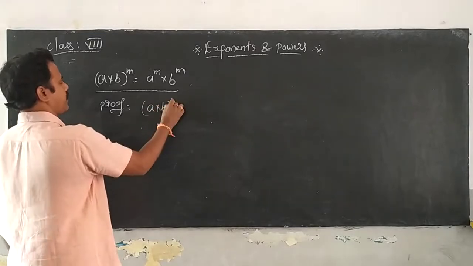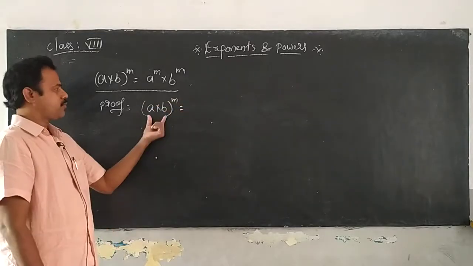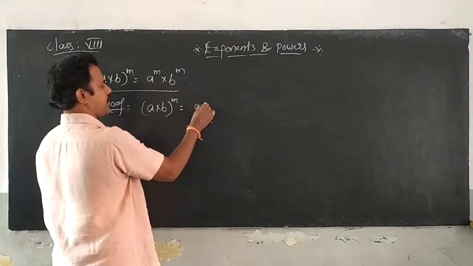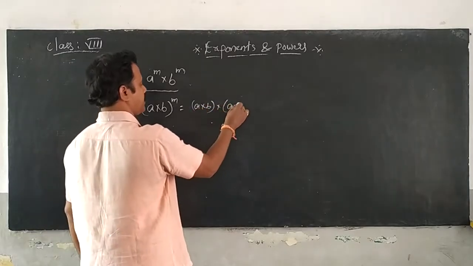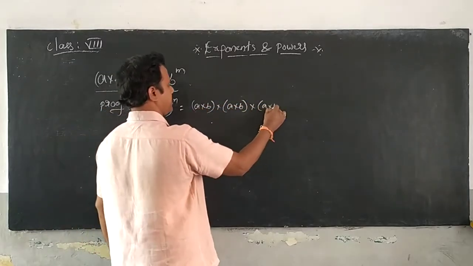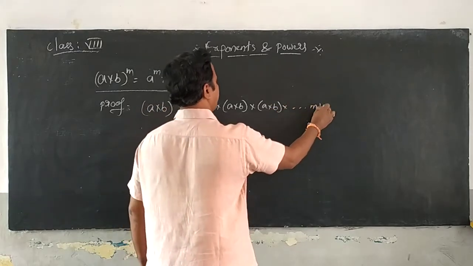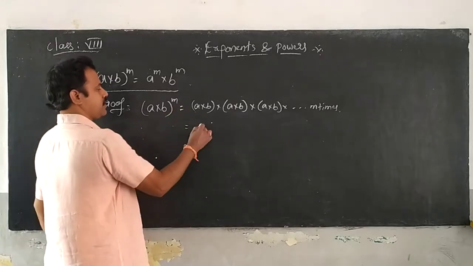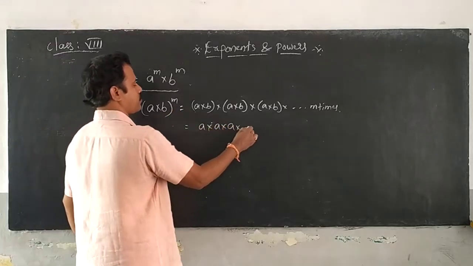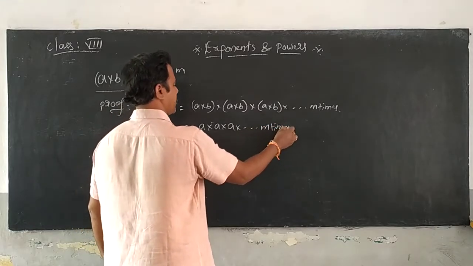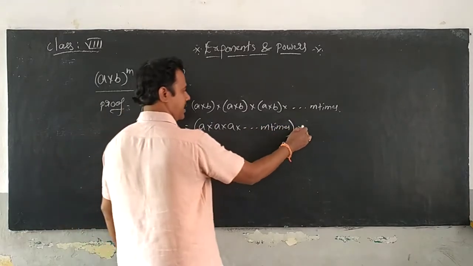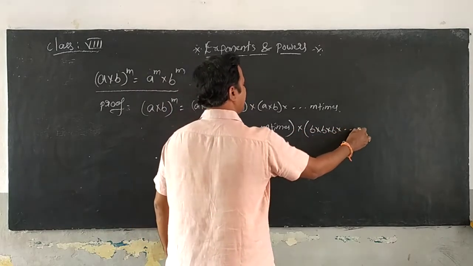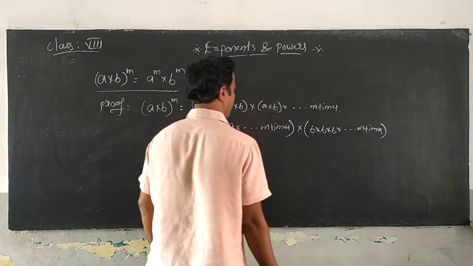(a into b) whole power m is equal to, that means we are going to multiply this total product m number of times. So I write here a into b into a into b into a into b, and so on, m times. Now I am going to separate this as a into a into a and so on, m times. So a is repeated m times, into b repeated m times, b into b into b and so on, m times. Is that clear?